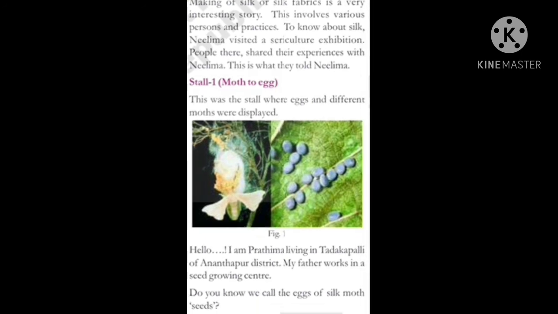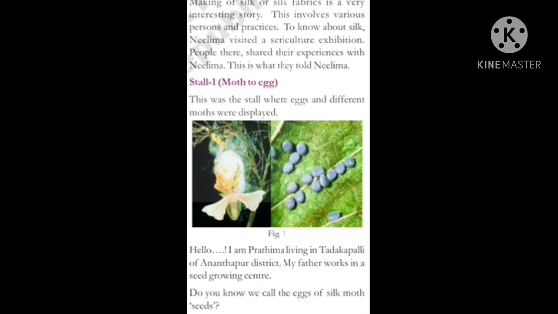This silk moth looks like a butterfly and is also called chilakalu. The living span of this chilakalu is only until it gives the 500 eggs. After that it will die. How do we protect these eggs? We arrange separate rooms, and we protect them in separate cells.